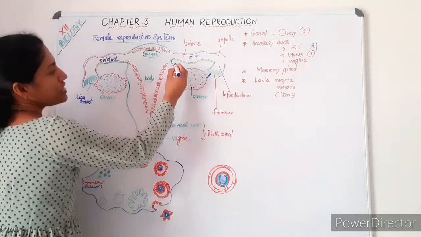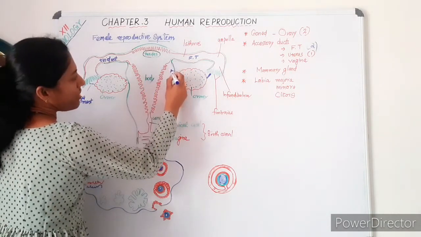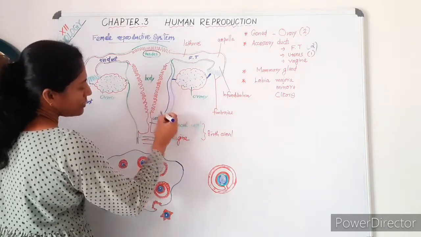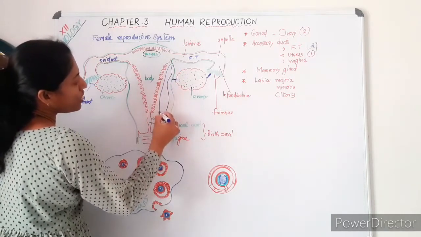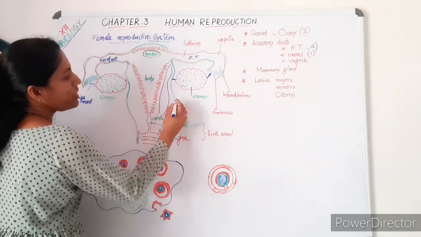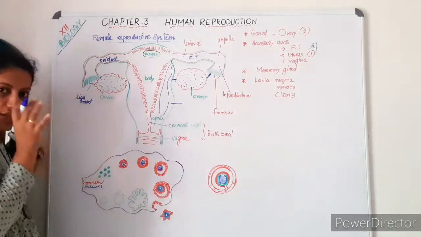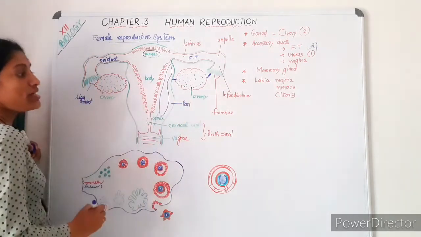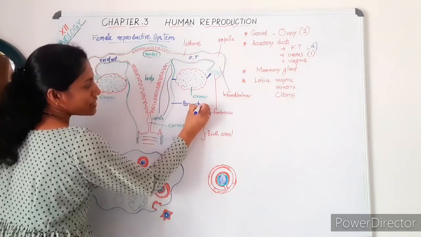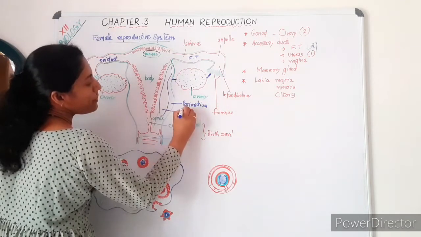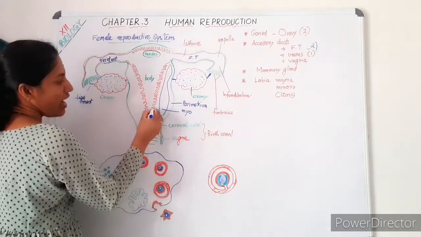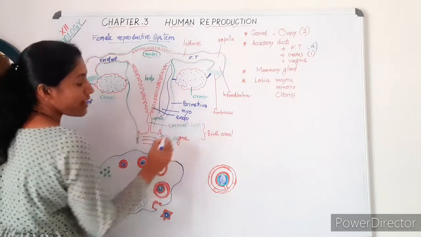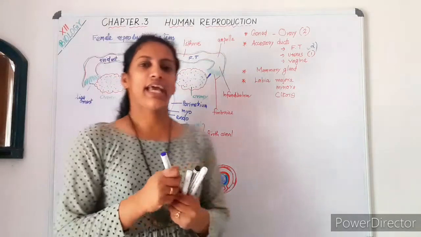See, in the uterus, we can say there are three layers. Anyway, I'm just marking it here. In the uterine tissue, the outer part is the perimetrium. Then the inner muscular part is called the myometrium. And the innermost portion is usually with blood vessels and other connective tissue. It is known as the endometrium.